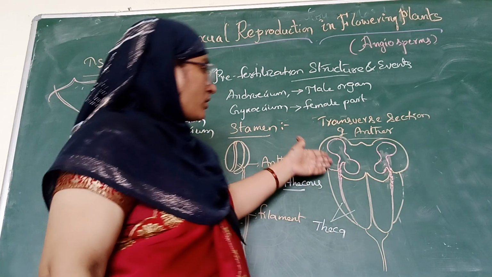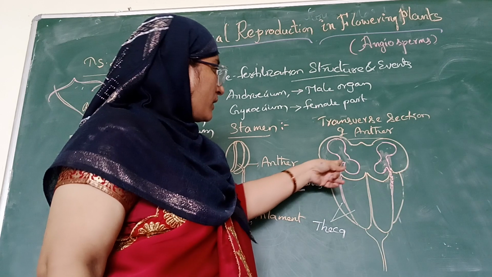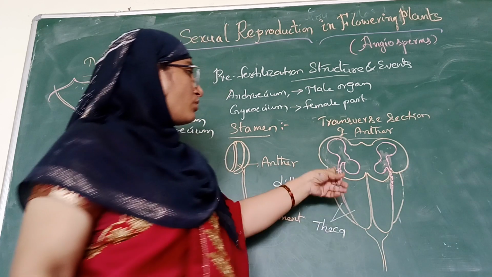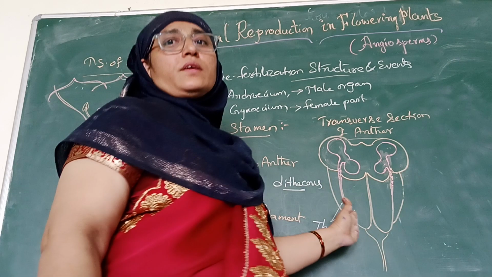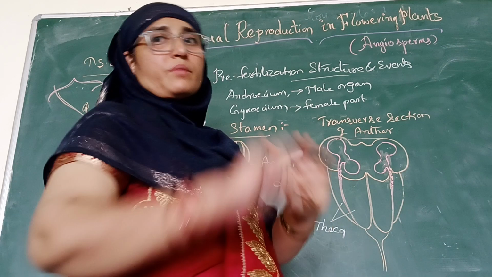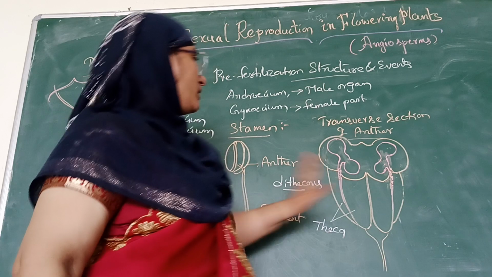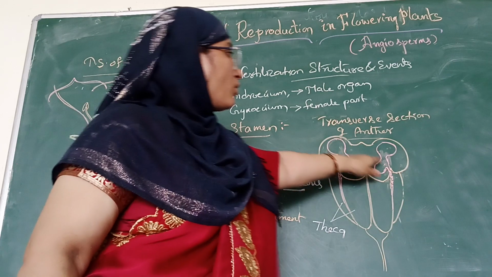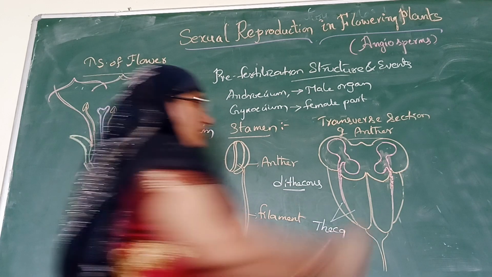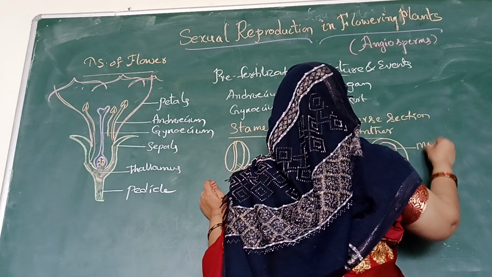A longitudinal groove runs longitudinally throughout the anther to separate these theca. And in this anther we can observe four microsporangia. This is what is called the microsporangium.